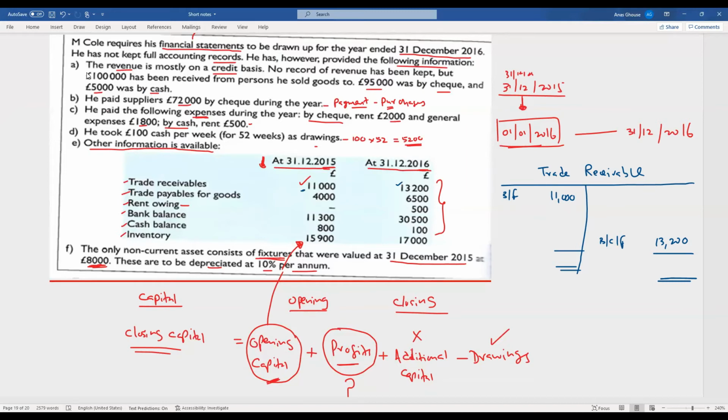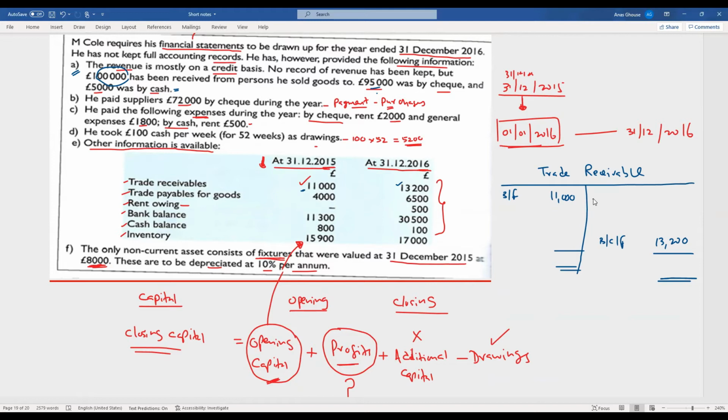If you go to note number A, the revenue is mostly on credit basis. No record of revenue has been kept, but 100,000 has been received from persons he sold goods to. He sold goods 95,000 by check and 5,000 by cash. So in total, he has received 100,000. So what is the double entry for cash collection? You need to debit the bank account or the cash account, and you need to credit the trade receivable.